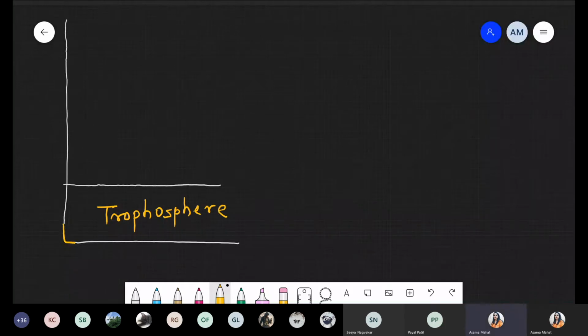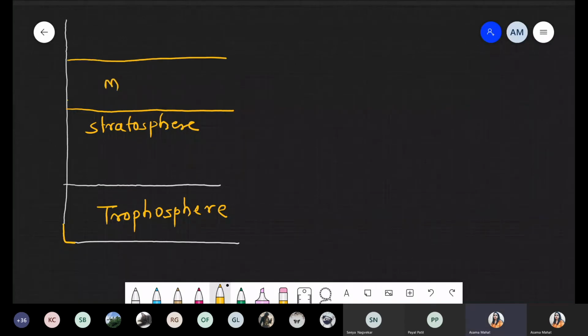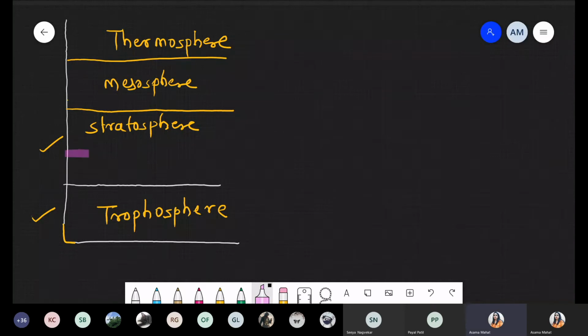Above the troposphere, there is the stratosphere. Above the stratosphere, there is the mesosphere. Then there is the thermosphere, ionosphere, etc. हम ज़्यादा नहीं ऊपर जा रहे because we have to focus only on 2 points, thermo and strato, right? Now inside this stratosphere, there is one layer, that is the ozone layer.